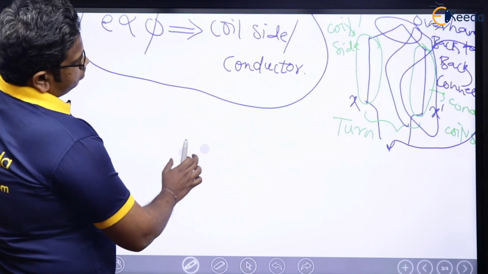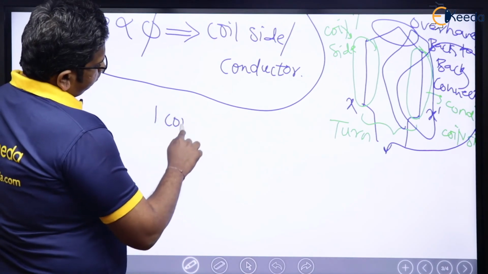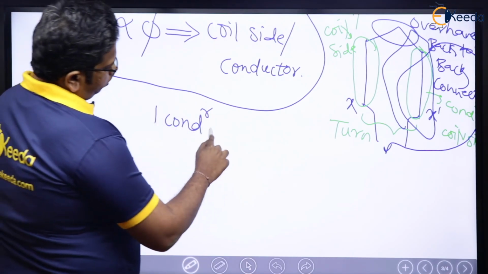See here one more time, one conductor is also called as one coil side.